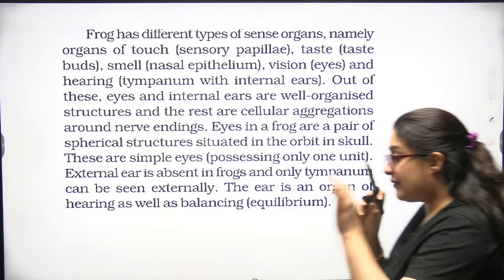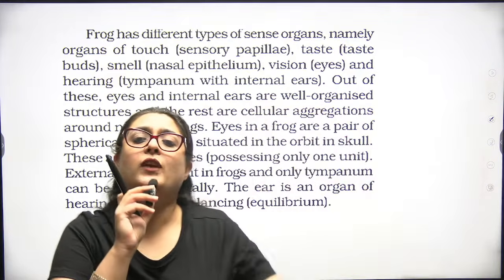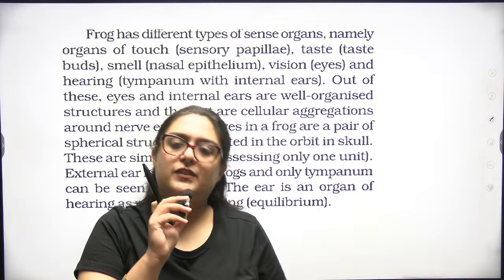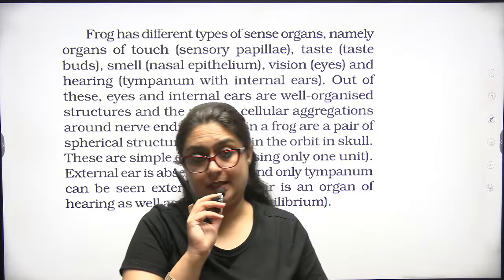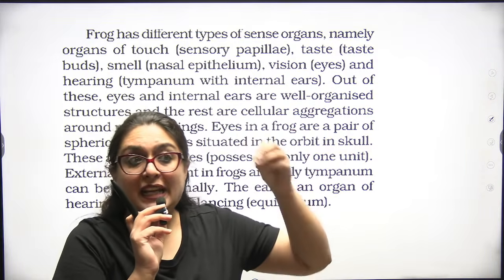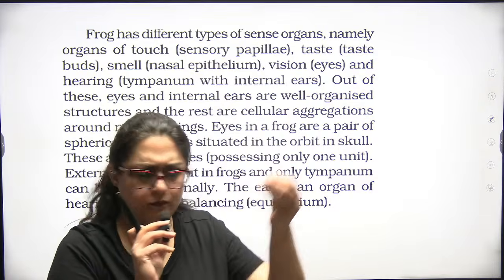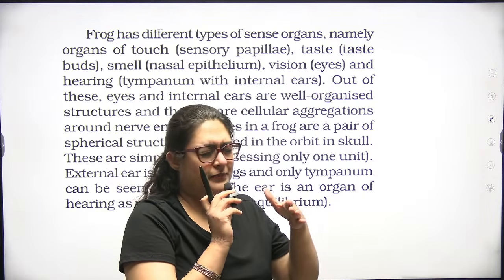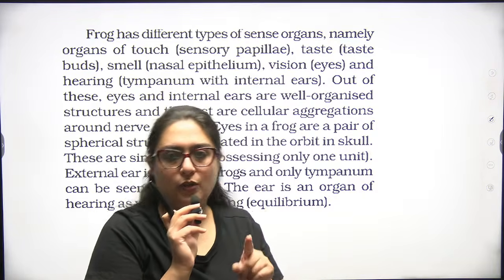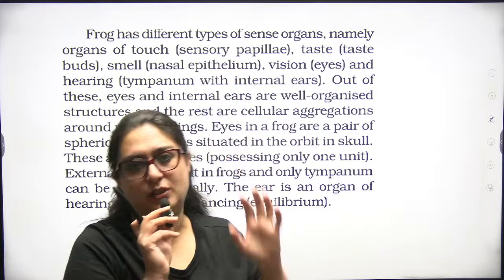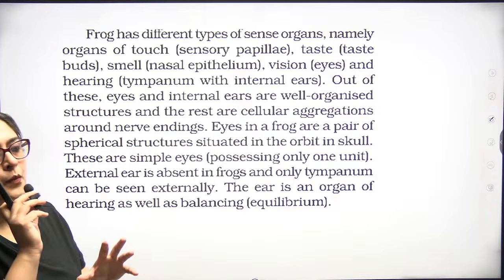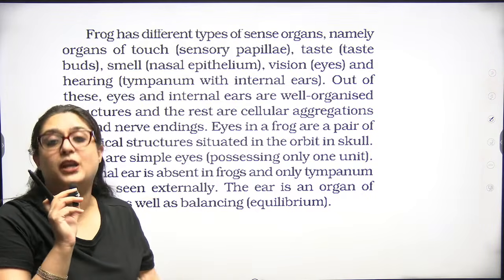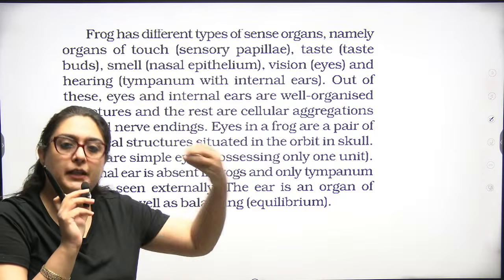Now, in frog, if the nervous system is there, if the neuron is there, who will give the signal to the neuron? Who will give the impulse to the neuron? It is the sense organ which gives signals to the sensory neuron in the form of stimulus. The stimulus is supplied to the neuron. The neuron receives it from the dendrite and converts that stimulus to impulse at the cyton of the neuron, because it is the CPU, the interpretation part of the neuron, where the neuron actually understands what impulse is there, what information is there, and how it will be generated and conducted through the neuron.